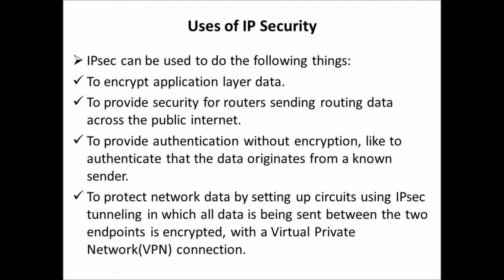Third one, to provide authentication without encryption, like to authenticate that the data originates from a known sender. Fourth one, to protect network data by setting up circuits using IP security tunneling, in which all data being sent between the two endpoints is encrypted with a virtual private network connection.